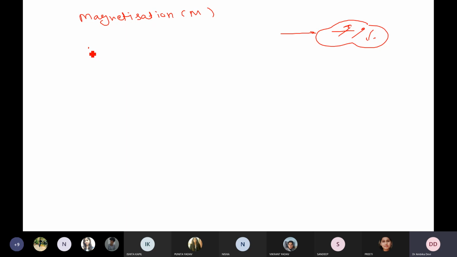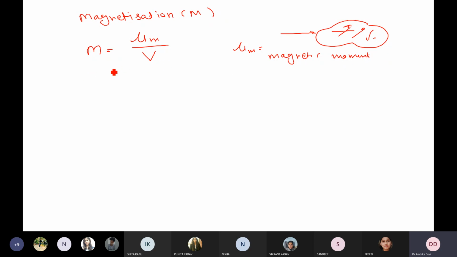You can say M, the magnetization of a material, is equal to mu M divided by V, where V is the volume of the specimen which we are taking, and mu M is the magnetic moment.